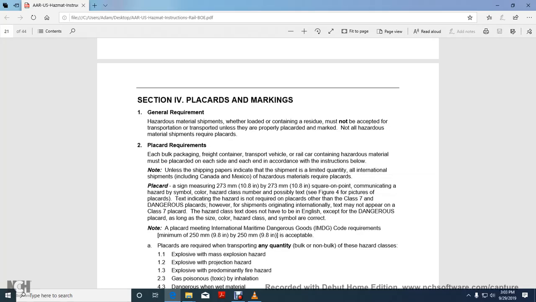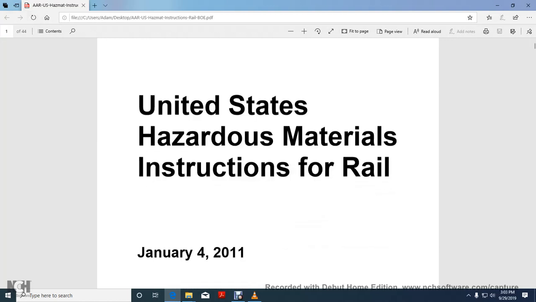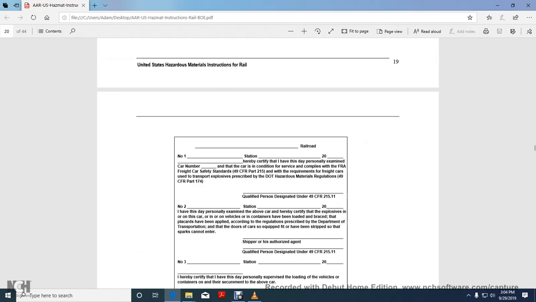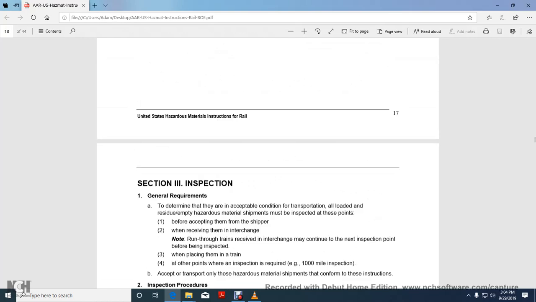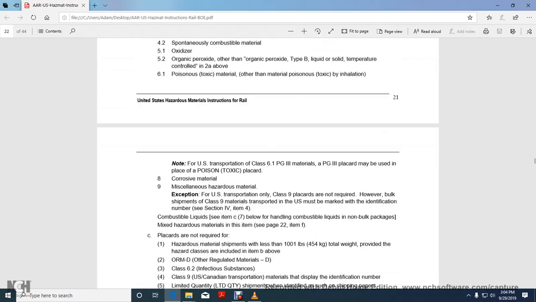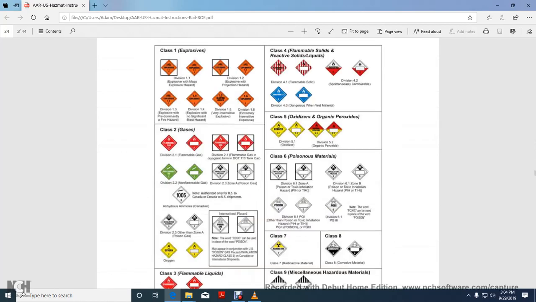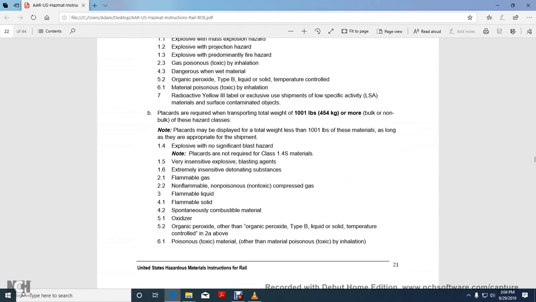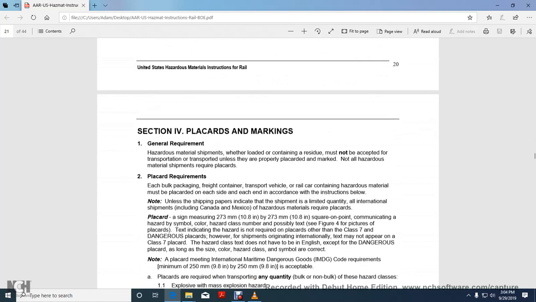Alright, continuing Association of American Railroads, United States Hazardous Material Instruction for Rail, also known as Section 4. Alright, Section 4. Placards and markings.